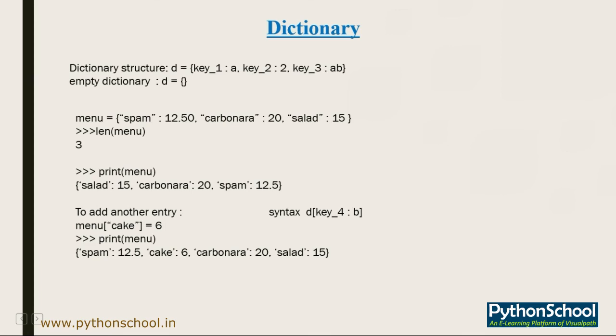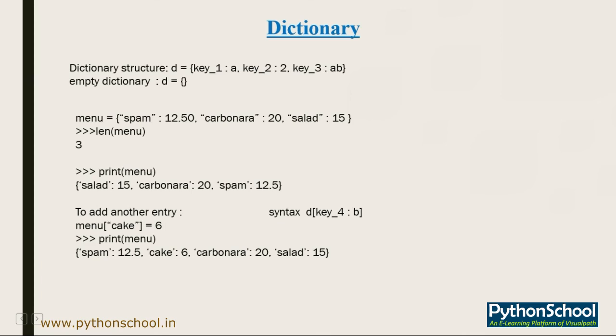Inside the square brackets we mention cake is equal to 6. Whenever you print it, it gives the values spam, cake, carbonara, and salad.